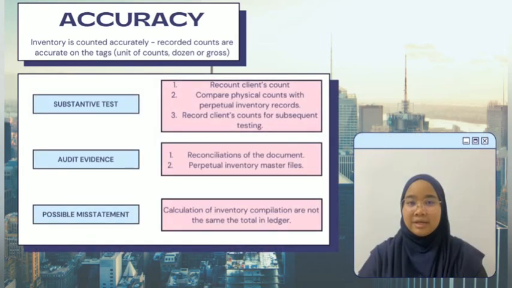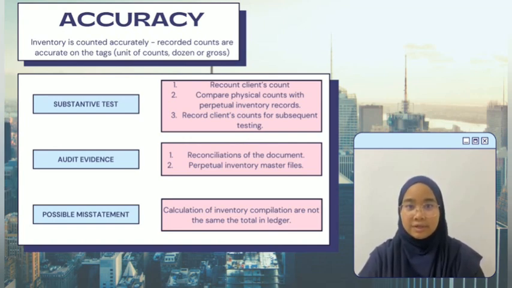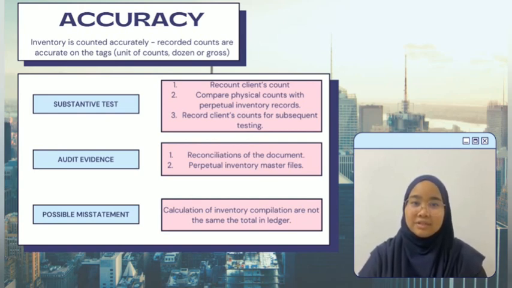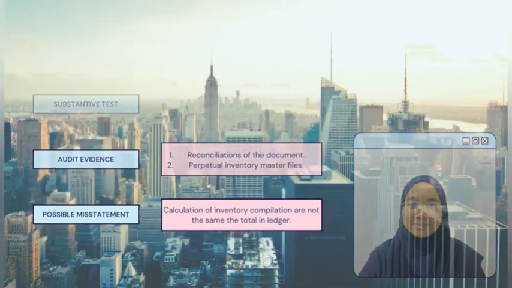The last part in accuracy is we are going to discuss substantive tests, audit evidence, and possible misstatement. The first substantive test is recounting the client's counts to make sure the recorded counts are accurate. Then compare physical counts with perpetual inventory records. And lastly, record client's counts for subsequent testing. Next, the evidence we need are reconciliation of the documents and perpetual inventory master files. The misstatements stated beside are usually caused by over or understatement of the unit and wrongly recorded from the beginning.